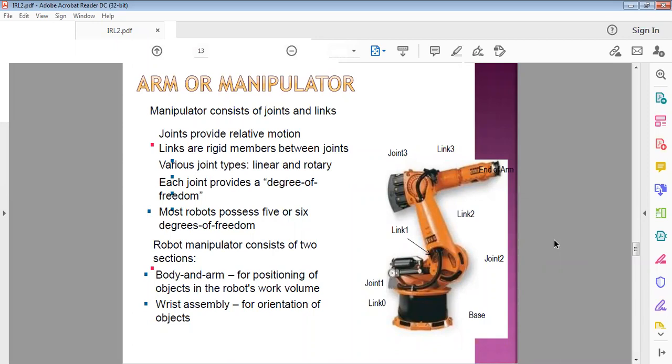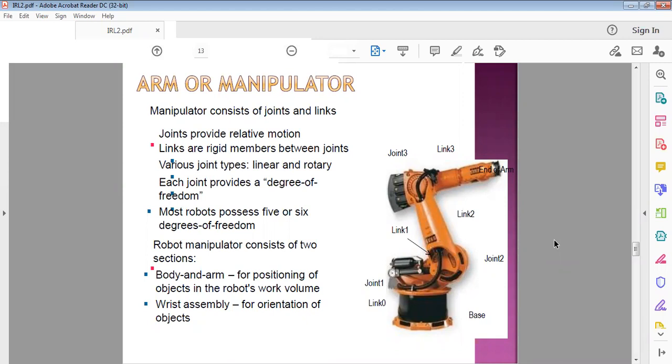Therefore, the robot manipulator consists of 2 sections. The complete robot manipulator is divided into 2 sections: body and arm is 1 section, and wrist assembly is another section. Very, very important, the wrist section has more than 1 or 2 degrees of freedom, at least 3 degrees of freedom, which are at the wrist only.